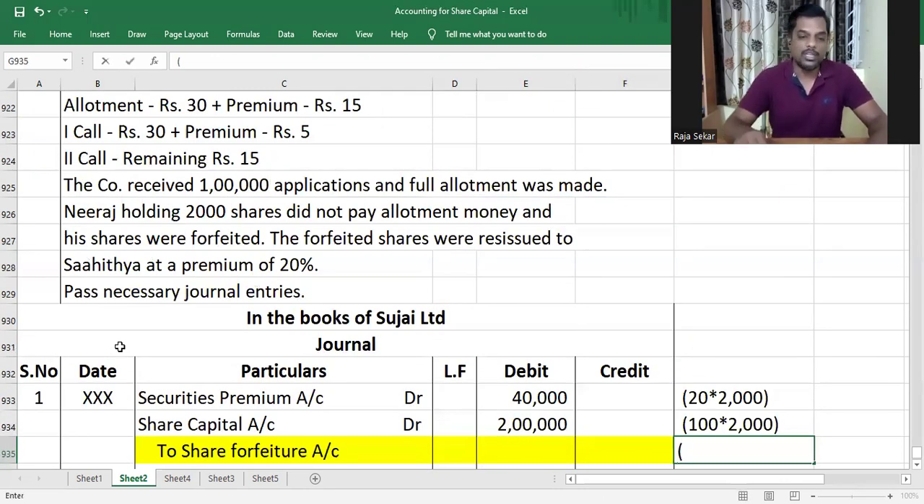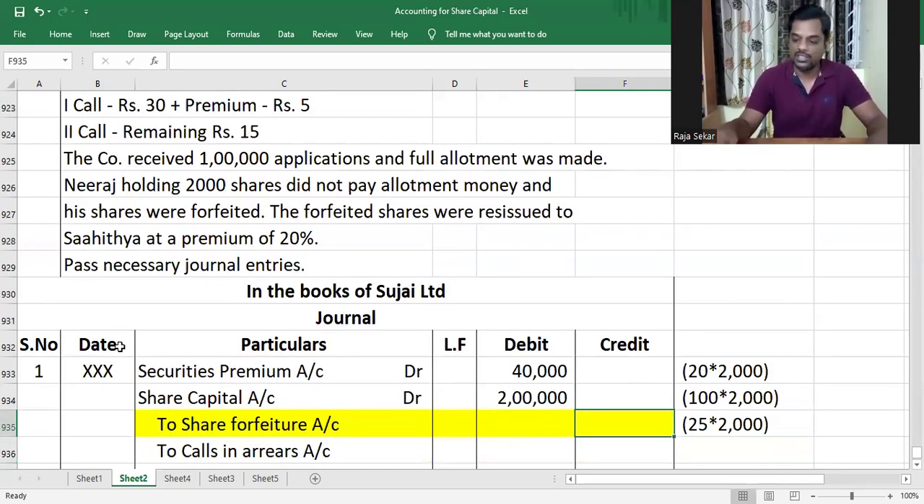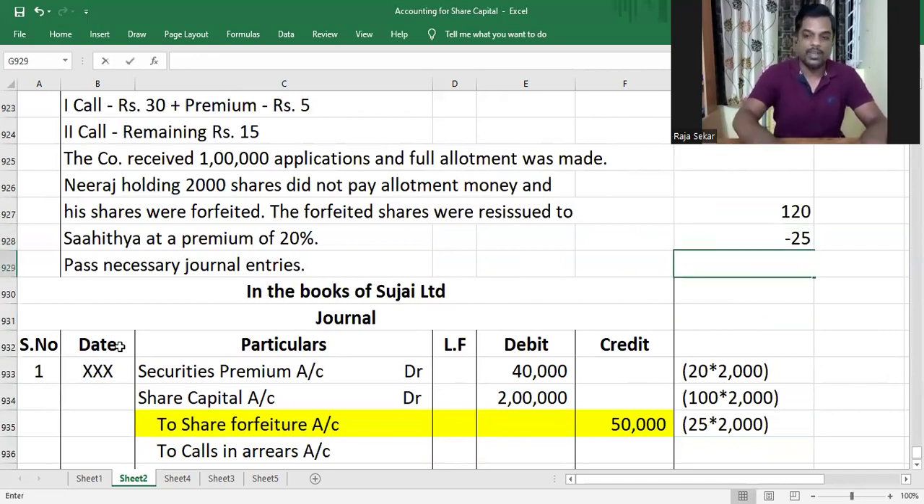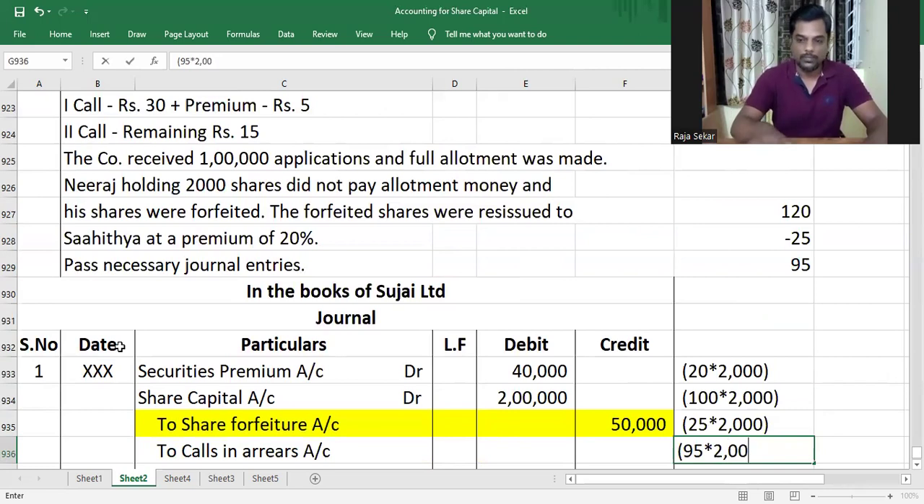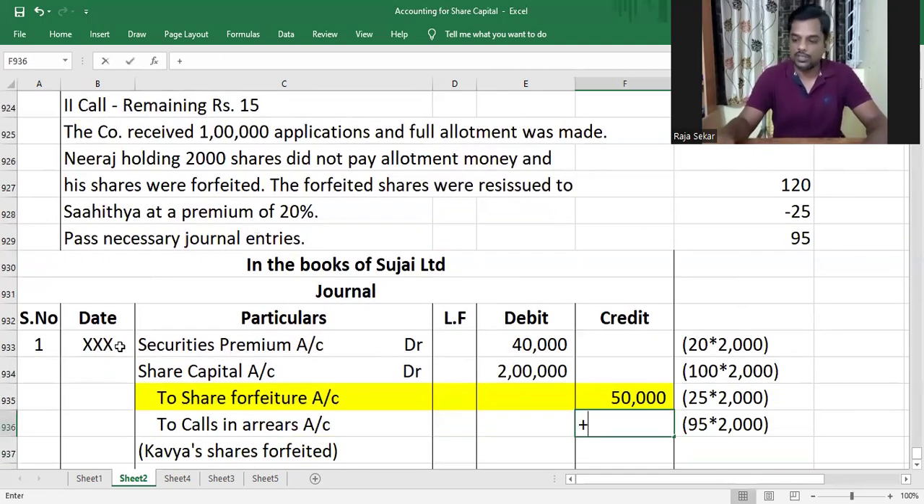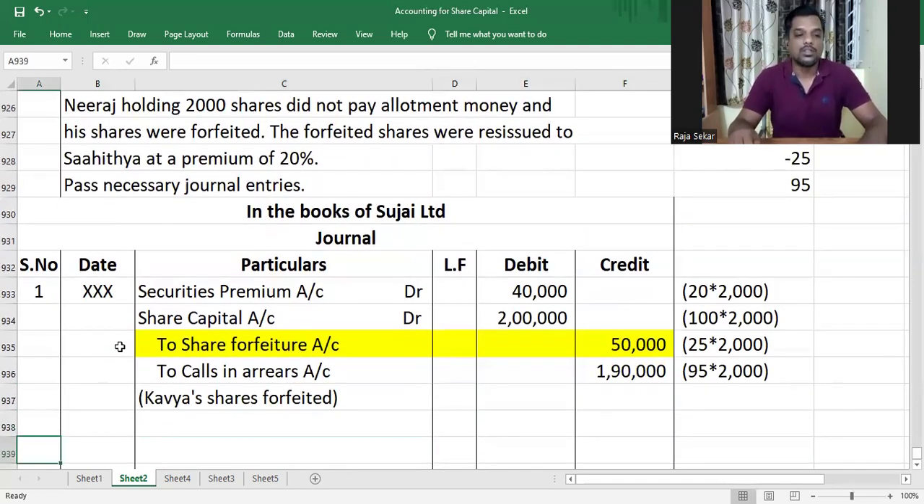Share forfeiture account will be credited with the amount paid up. Neeraj has not paid anything other than application money, and therefore he has only paid 25 rupees. That will be 25 into 2000. And calls in arrears will be credited with the amount unpaid. 120 was the issue price, only 25 was paid, and therefore the amount unpaid will be 95 rupees. 95 into 2000, which is 1,90,000.